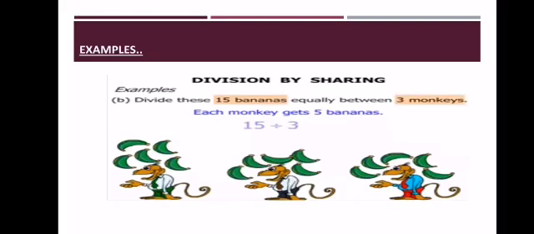And you can write 15 divided by 3. Read the 3 times table. How many 3's make 15? 3 fives are 15. So each monkey gets 5 bananas.